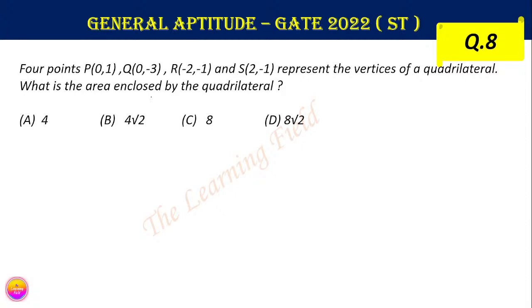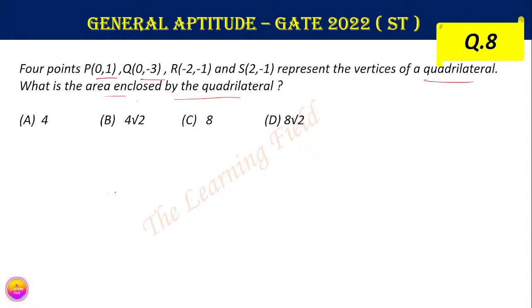4 points P, Q, R and S represent the vertices of a quadrilateral. What is the area enclosed by the quadrilateral? Now it is given that P, Q, R and S are the vertices, but it is not the order of the vertices. In this question there is no ordering of P, Q, R, S as the vertices.